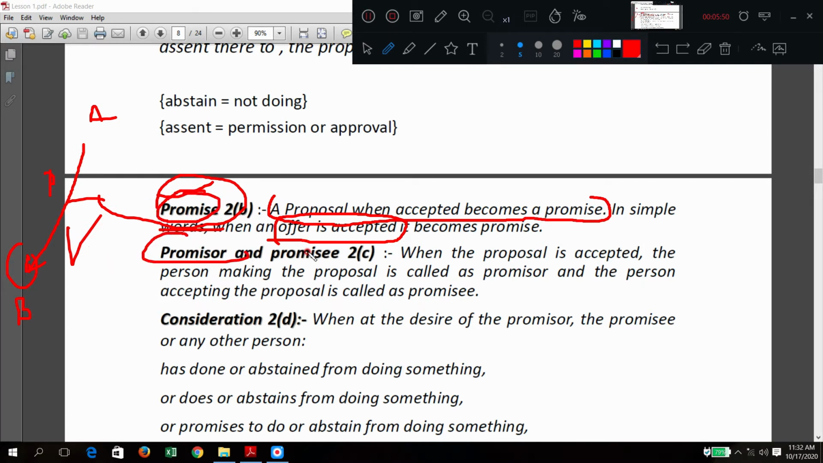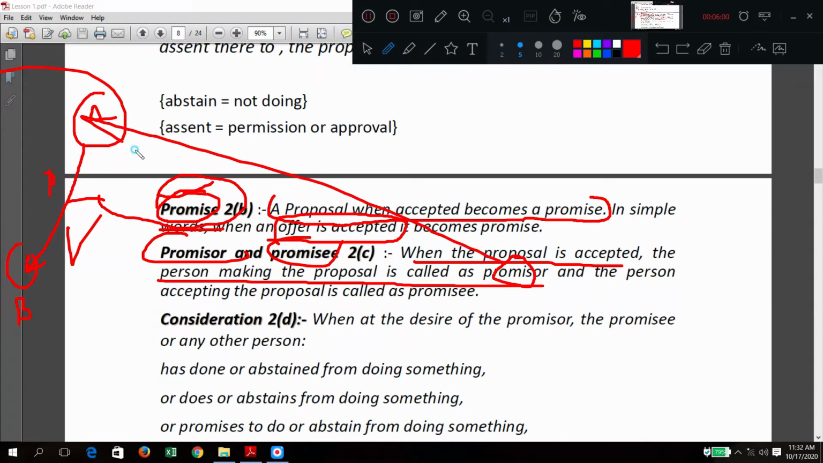Now, who is promiser? Who is promisee? Okay. When the proposal is accepted, the person making the proposal is called promiser. Here A is the promiser, who is making that proposal. And who has accepted is called as promisee. Okay.